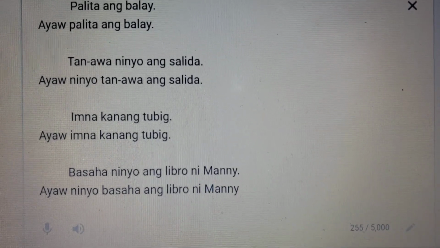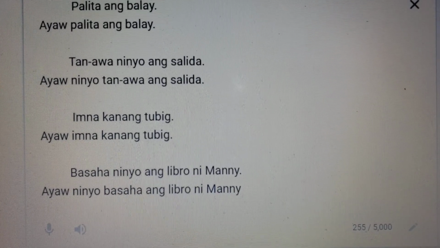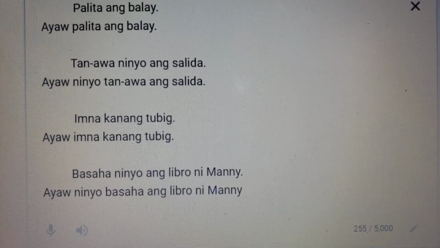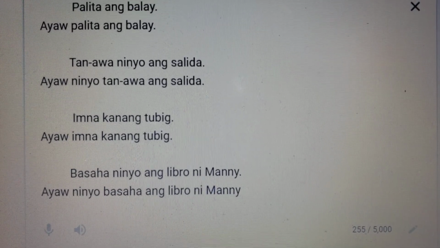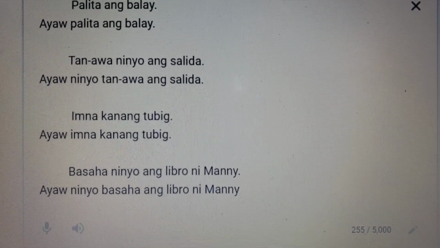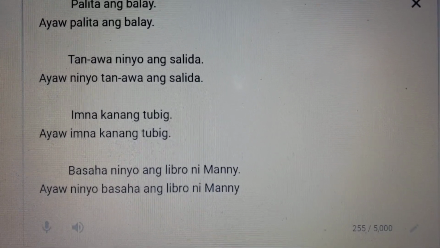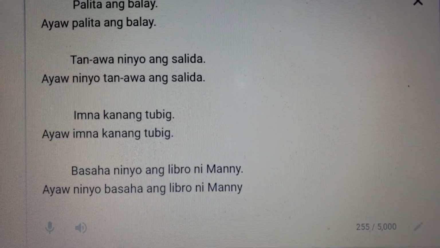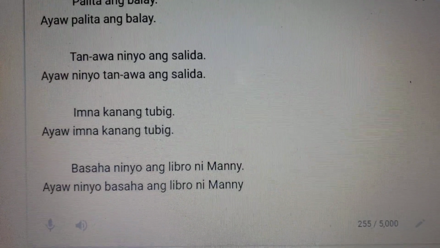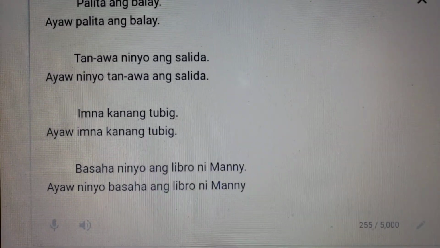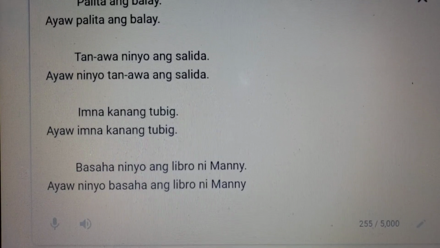Okay, next we'll use the verb stem inom for drink. But we're going to have a command for someone to talk. We'll talk to someone to tell them to drink that water. We'll use the subjective noun phrase of water, kanang tubig, that water.